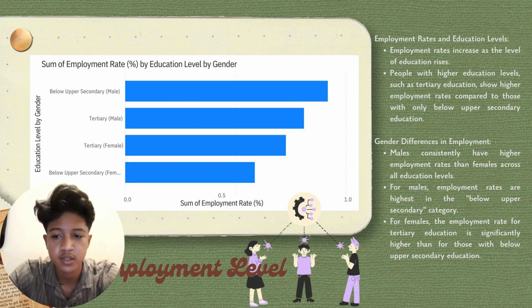Next, gender differences in employment. First, males consistently have higher employment rates than females across all education levels. For males, employment rates are highest in the below upper secondary category. But on the other hand, for females, the employment rate for tertiary education is significantly higher than for those with below upper secondary education.